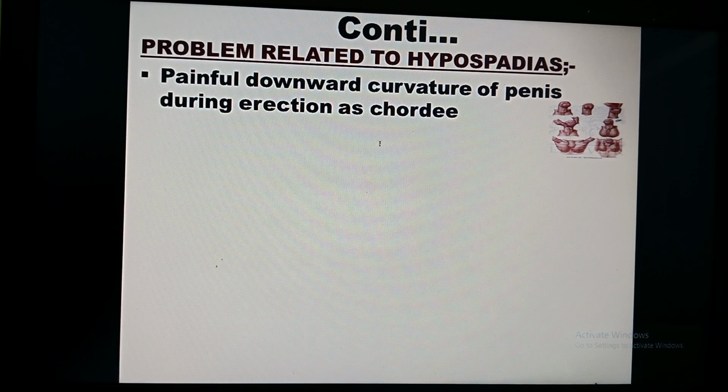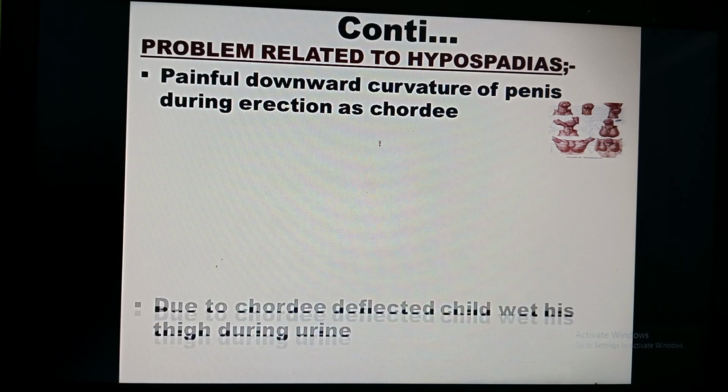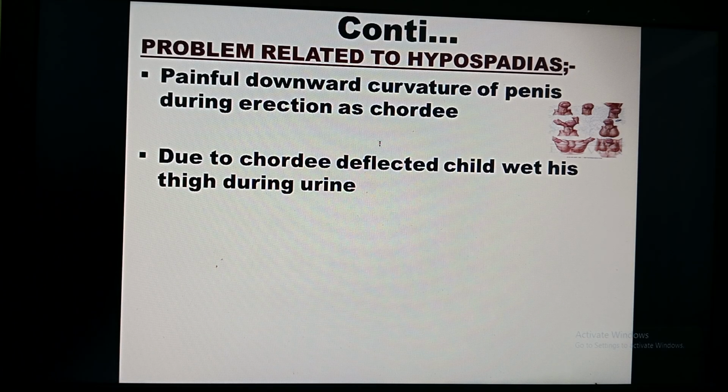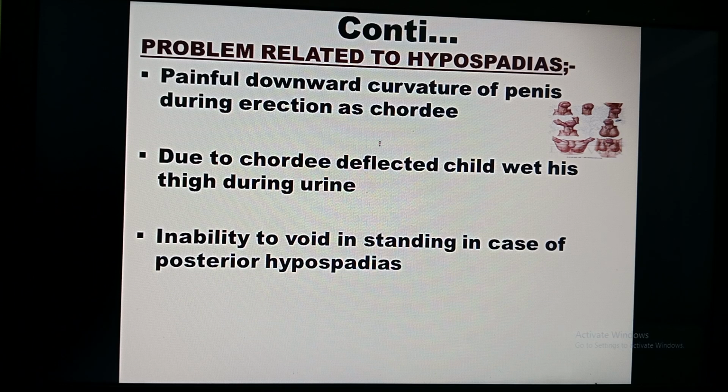So the child will get severe pain, and due to that pain the child will cry out. Due to this abnormal curvature, the child may not be able to pass urine standing. While passing, the thigh will get wet. So it may require sitting to pass urine. Inability to void while standing occurs in posterior hypospadias, where the urethral opening is very far back, so of course the child cannot stand and pass urine, and has to sit.